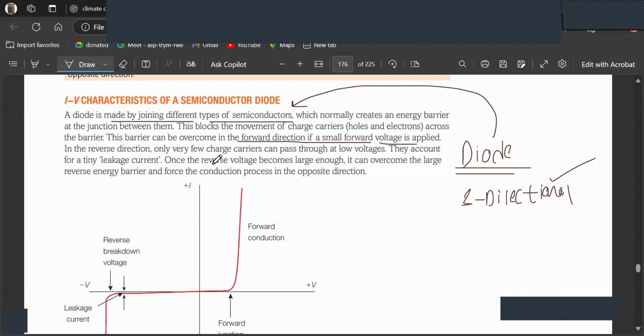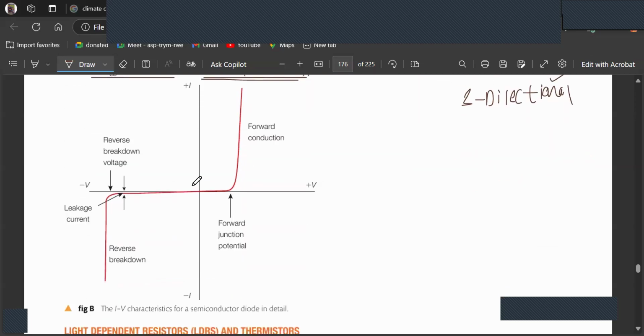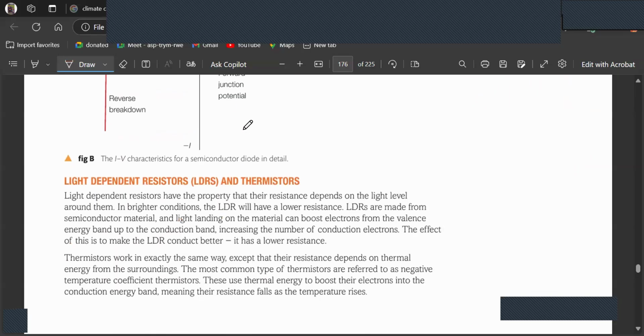In the reverse direction only a very few charge carriers can pass through at low voltages and they account for a tiny leakage current. Once the reverse voltage becomes large enough, it can overcome the large reverse energy barrier and force the conduction process in the opposite direction. So here you can see the diode is a forward bias diode as well.